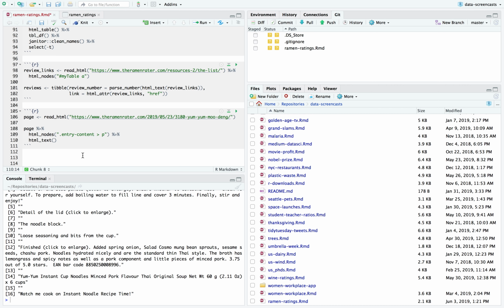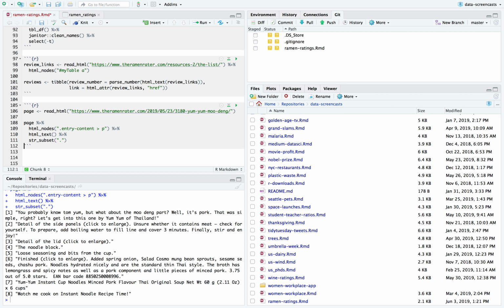But in the meantime, that was pretty cool. Notice I could throw in a quick string subset. Say you must have at least one character. It's an easy string subset that says it must match this regular expression. Could have said must have the word stars, but yeah.